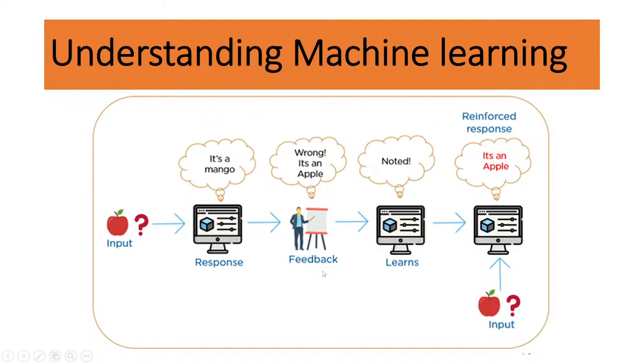Then the machine notes that and learns it is an apple. After some time, when I input the apple again, the machine can directly say that it is an apple. So the machine is a system that learns from the previous data set and makes the decision.